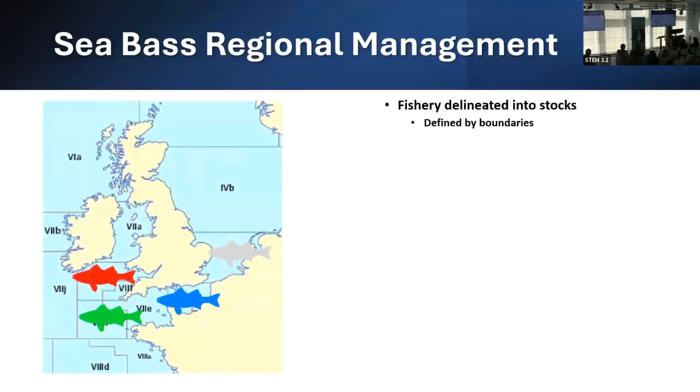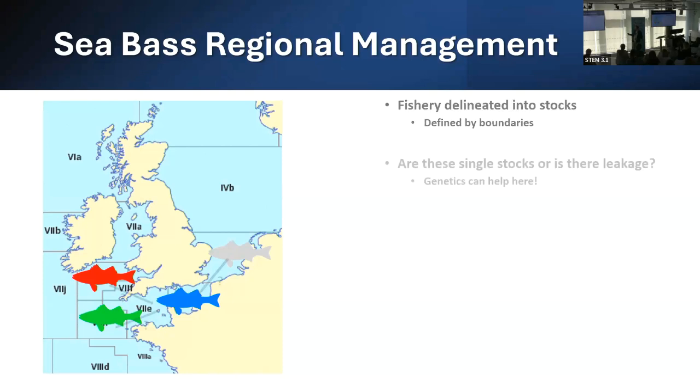So firstly, why are we actually interested in looking at sea bass connectivity? Essentially, the sea bass fishery is divided up into these multiple stocks, as Kieran was talking about earlier. And an important aspect of managing these stocks is understanding the amount of mixing that occurs between them through migrations, through spawning aggregations and larval dispersal.